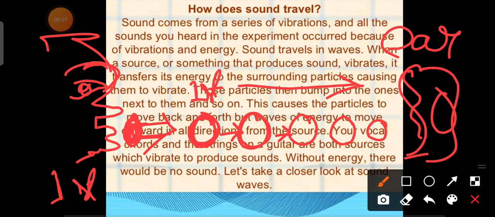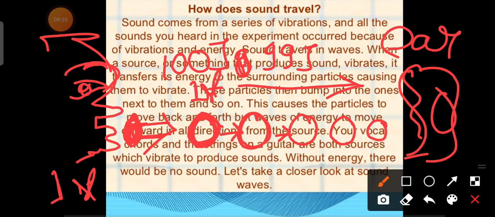Obviously, the energy will be lost from the first particle to the second particle, and from the second to the third. Suppose your first particle gains a total of 100 joules of energy, it will give the second particle only 99 joules. So some energy will be lost here.